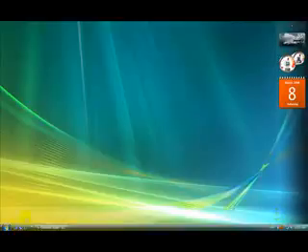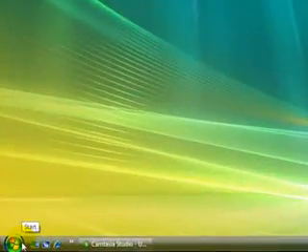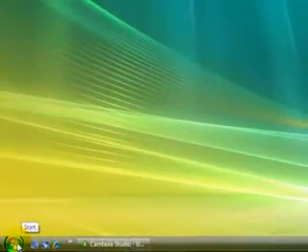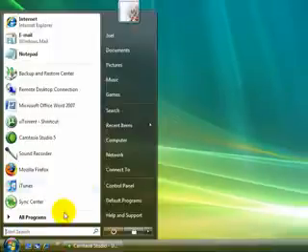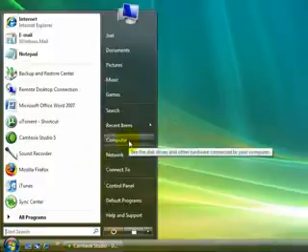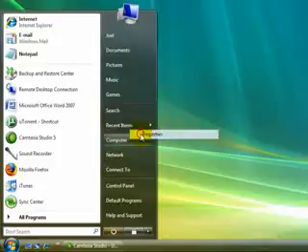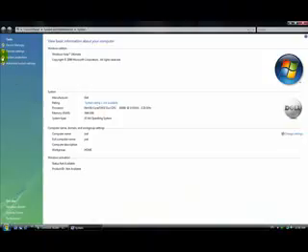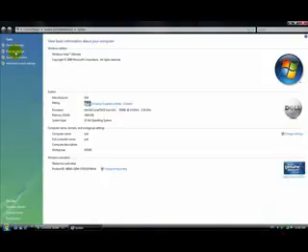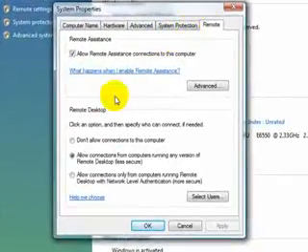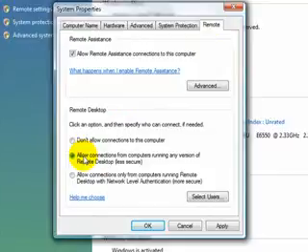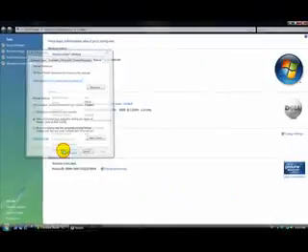Today I will show you how to remote control a computer in the same network. First, you do this to the computer you want to remote control. You go to Computer, go to Properties, go to Remote settings, and go to the Remote tab, and go to Allow connections from right here. Go to Apply, OK.